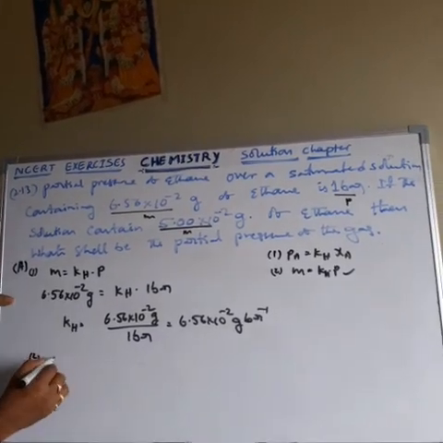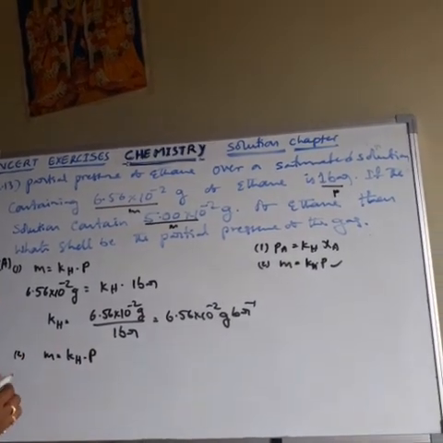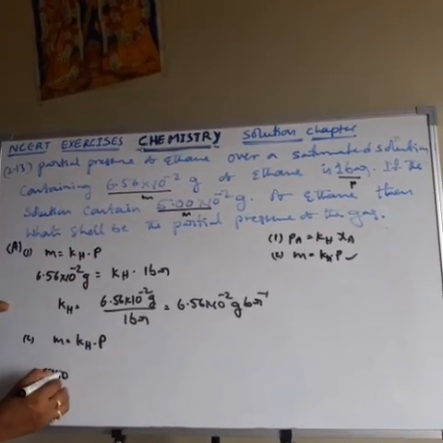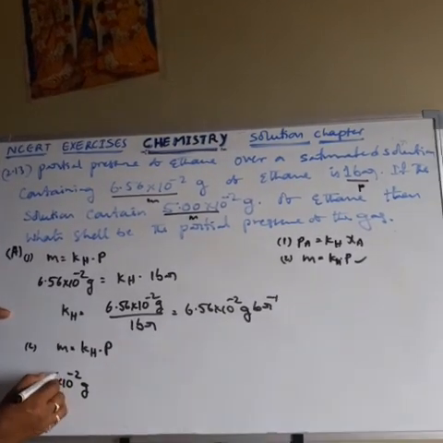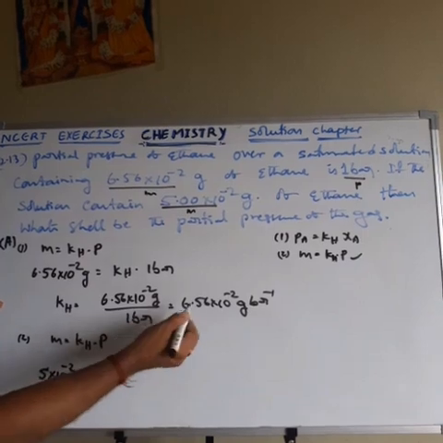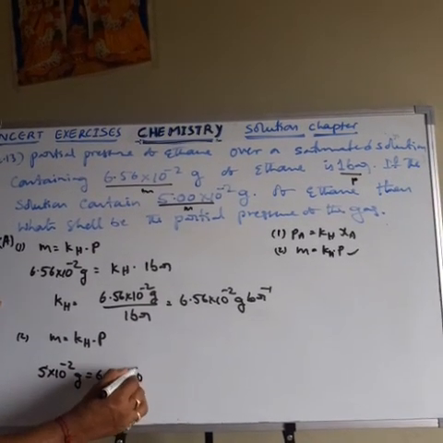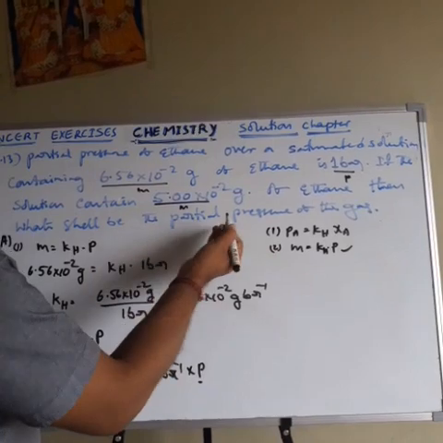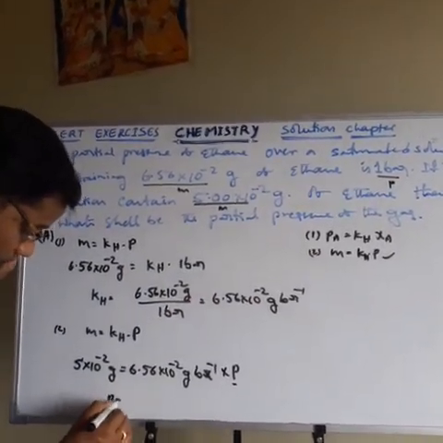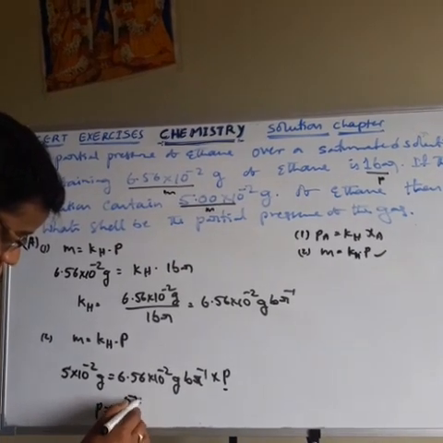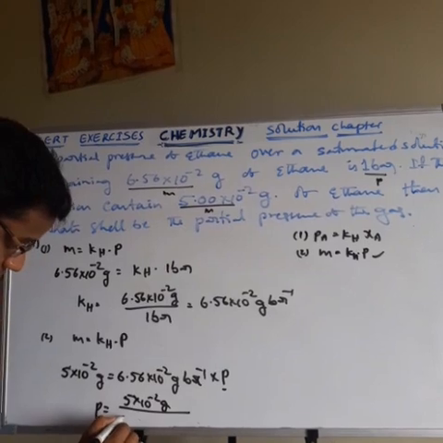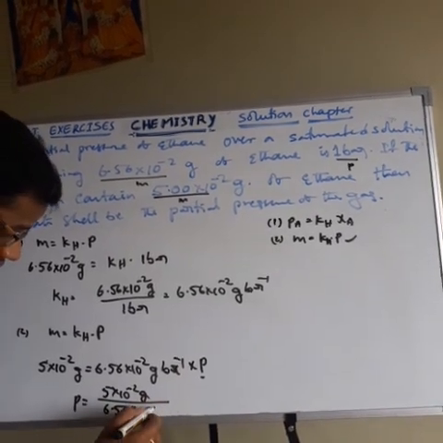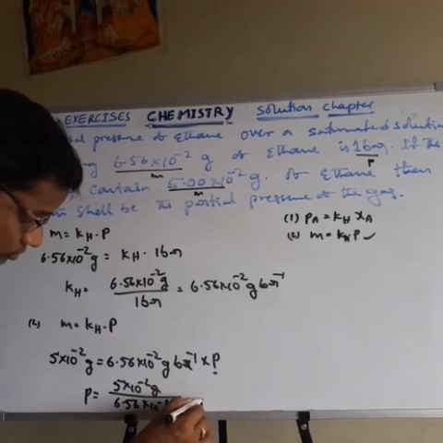Then the second time we use the same formula again, M equals Kh into P. Here M means the second mass, which is 5 into 10 power minus 2 gram, equal to Kh, which we already found, 6.56 into 10 power minus 2 gram bar inverse, into P. Here we have to find the partial pressure. So P equals 5 into 10 power minus 2 gram divided by 6.56 into 10 power minus 2 gram bar inverse.